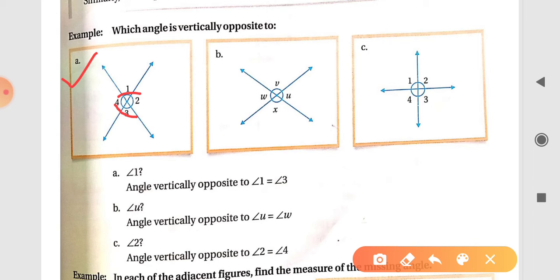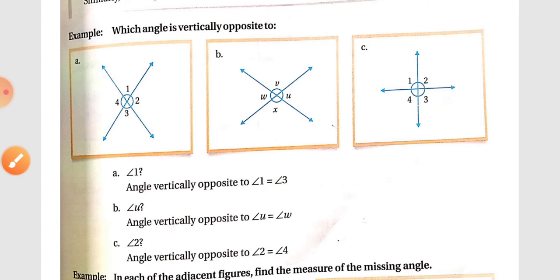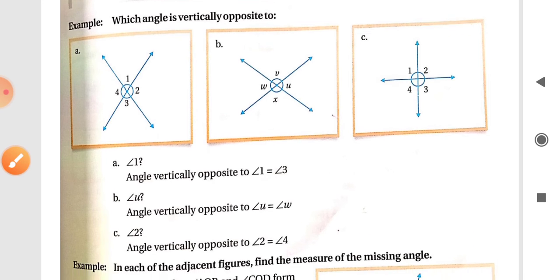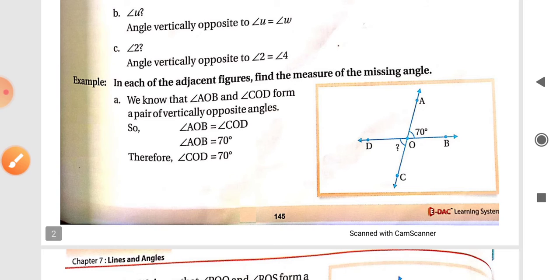And in the second figure, in figure B, which angle is vertically opposite to angle U? Its opposite angle is angle W. So this is the answer: the angle vertically opposite to angle U is angle W. In the third figure, which angle is vertically opposite to angle 2? Angle 4 is vertically opposite to angle 2.